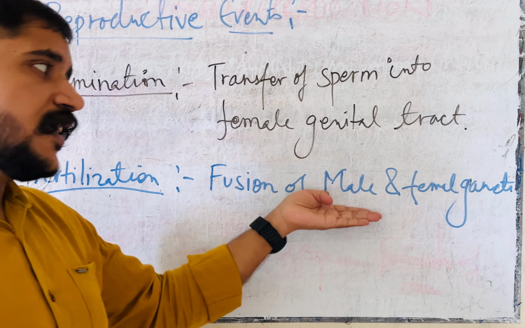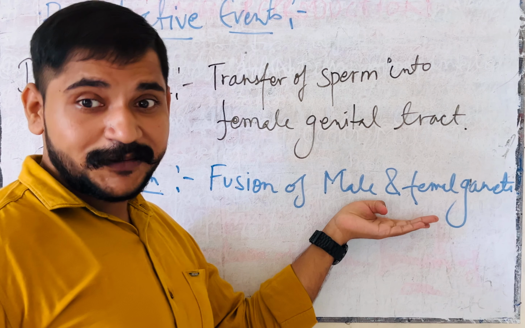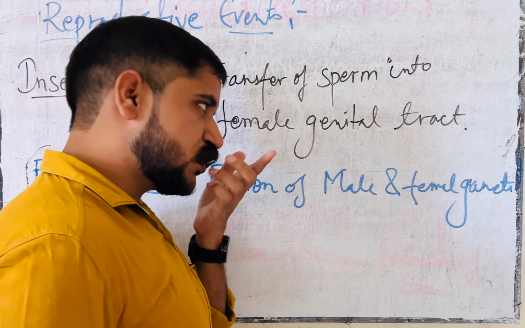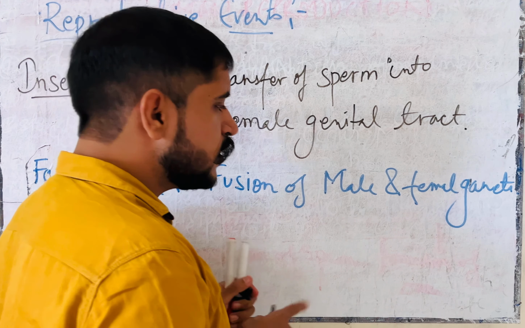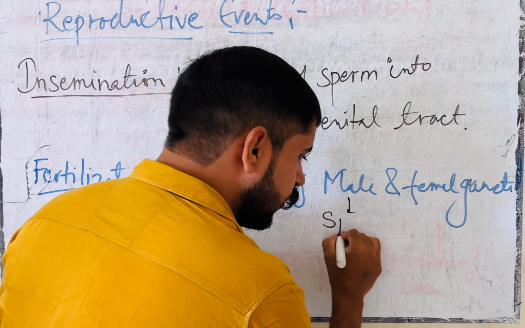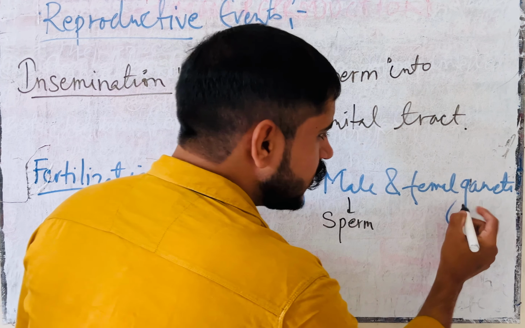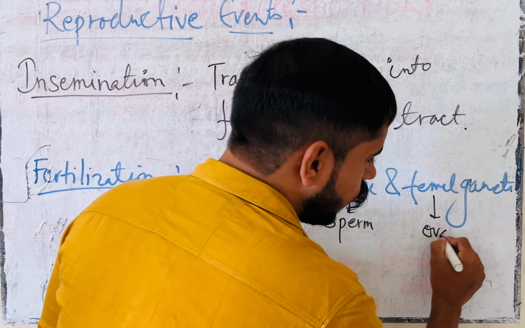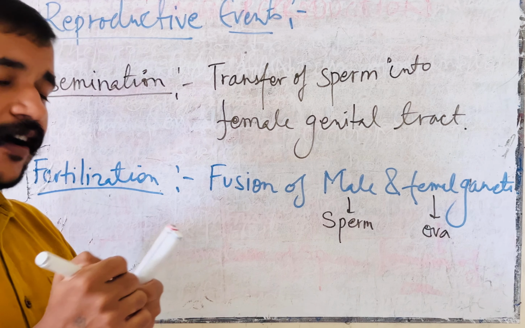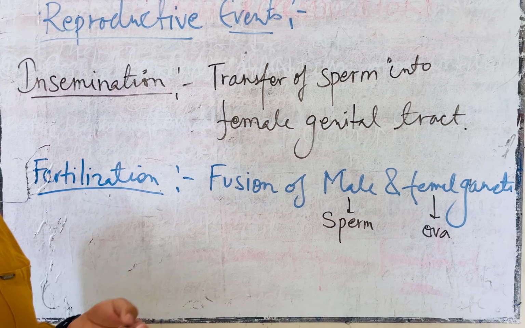Then what are the male gametes and what are the female gametes? Very good, Anushka. The male gamete is the sperm. Then what about the female gamete? The female gamete is the ovum.